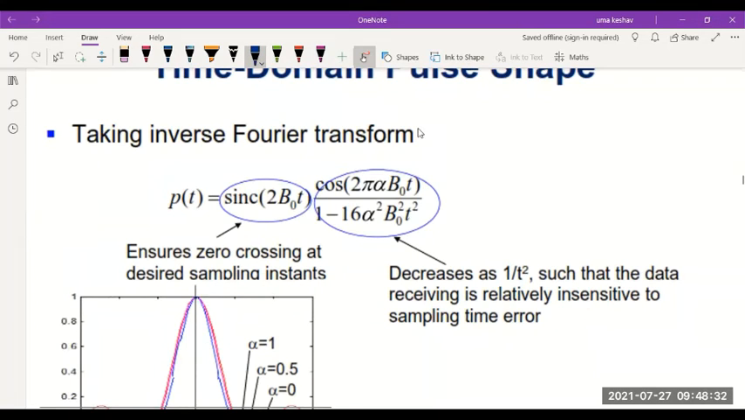So what is the shape of this signal in the time domain? This we can obtain by taking inverse Fourier transform of P of f. So you take inverse Fourier transform of P of f, you get P of t. You can see P of t is sinc 2 B t into a cosine divided by a factor. So this sinc pulse surely ensures zero crossing at the desired sampling instance.